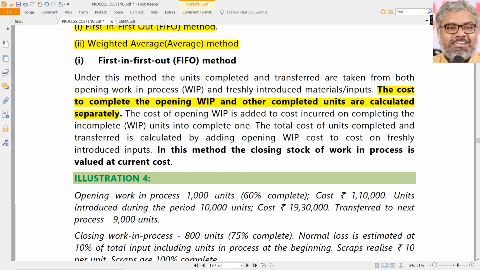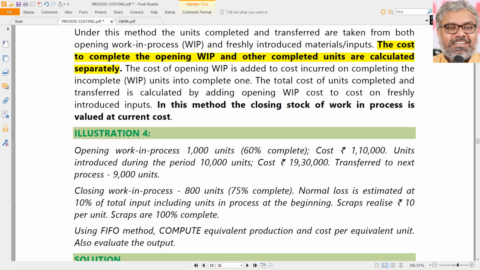If we are using the first in first out method, naturally, because the assumption is that first opening work in progress is done or complete, then only the freshly introduced materials are worked upon. So that is why the cost to complete the opening work in progress has to be calculated separately, and the cost to complete the other completed units has to be calculated separately. When we do this, naturally the closing stock of work in progress will be calculated at current cost. That's it. That is a common sense point.